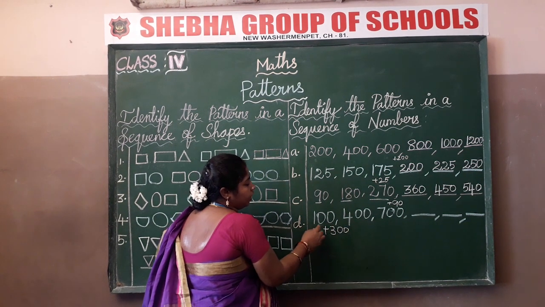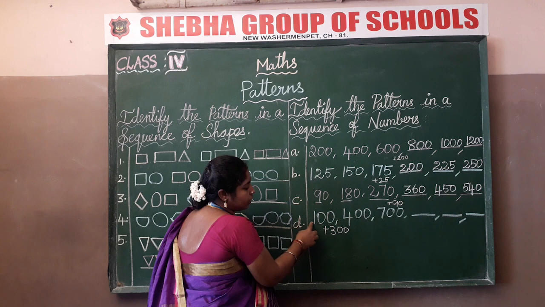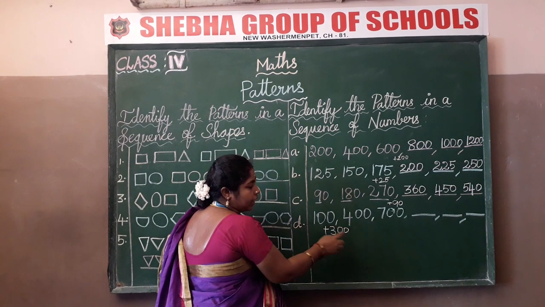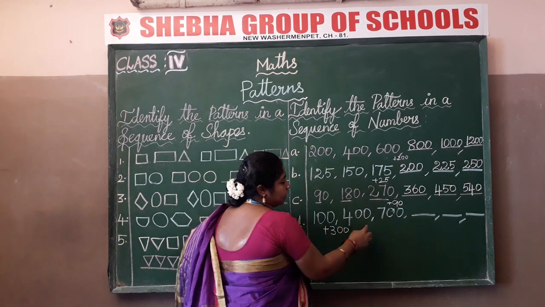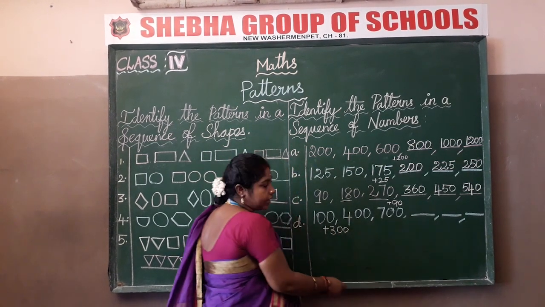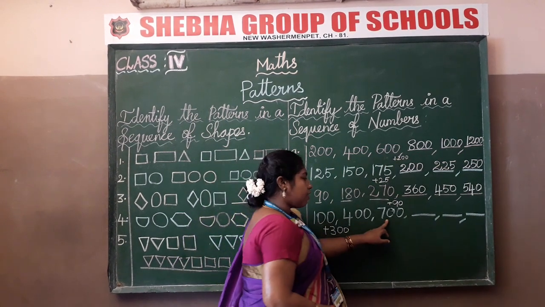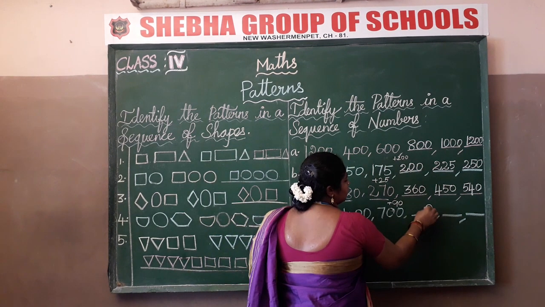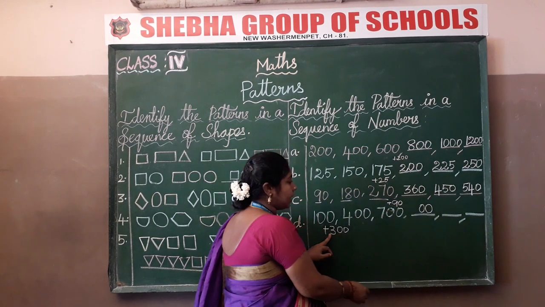If you find the sum 100 plus 300, what will be the answer? 1 plus 3, 4. Again they are adding 300. So 4 plus 3, 7. 700. Clear, children? Now add 700 plus 300. What will be the answer? First put 2 zeros. 7 plus 3, 10.